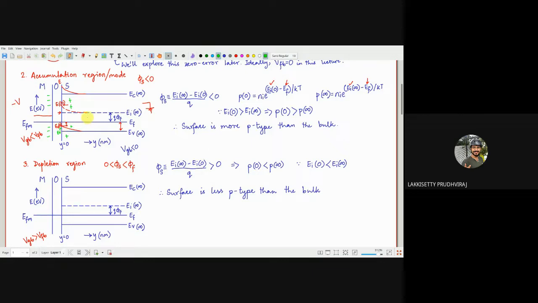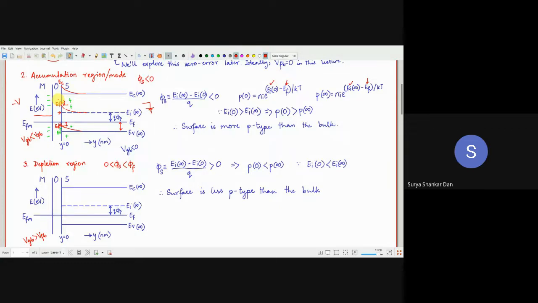But why is EC shifting? Is it relevant to the scenario? No, because if EV shifts, then EI and EC should also shift. Those are parallel bands. You cannot change the band gap. Why would the band gap change? So if EV is shifting, then EC has to shift also, right? Because the band gap will be the same everywhere. Band gap is a fundamental property of the material itself. So if EV is increasing, EC and EI will also increase.